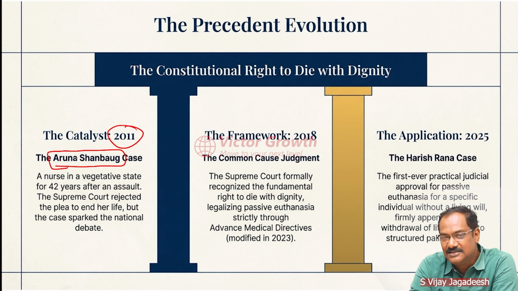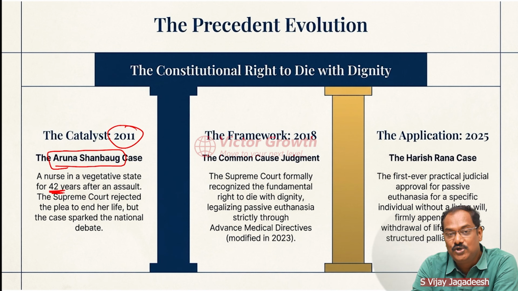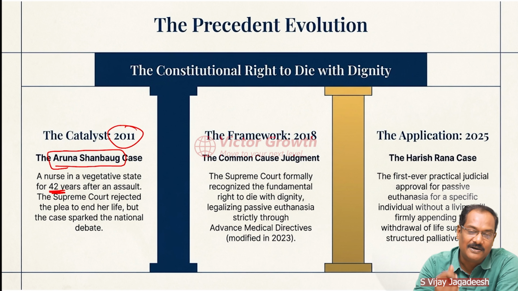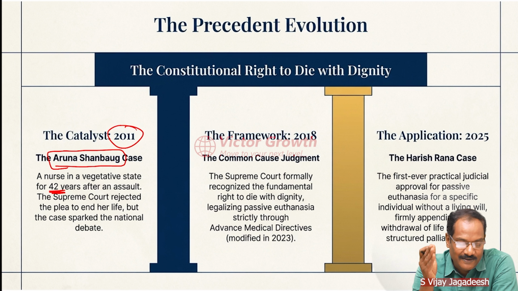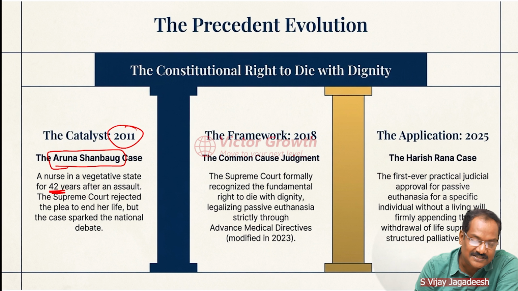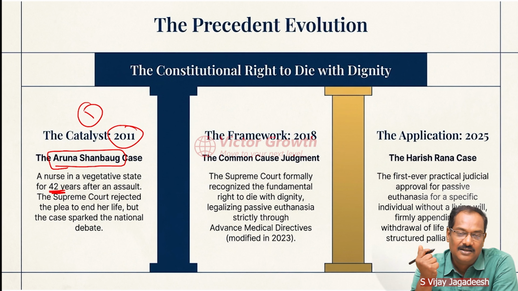This lady was a nurse, and she was sexually assaulted, and she went into a vegetative state, and the hospital took care of her for 42 years in the same vegetative condition. The Supreme Court did not allow euthanasia for her, but later she died because of pneumonia. So this is the first time the concept of euthanasia comes into the legal domain.